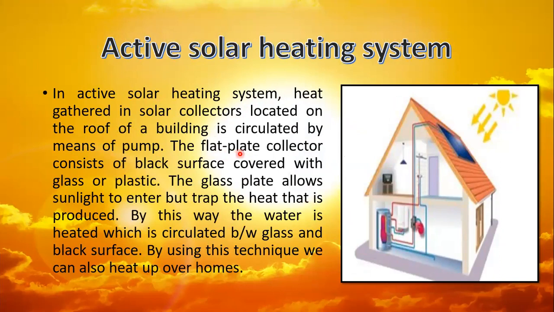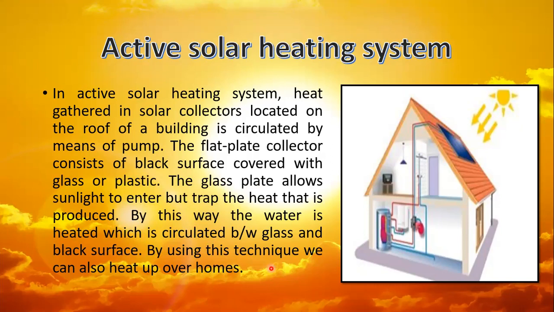The flat plate collector consists of a black surface covered with glass or plastic. The glass plate allows sunlight to enter but traps the heat that is produced. In this way, the water is heated, which is circulated between the glass and the black surface. By using this technique, we can also heat up our homes.